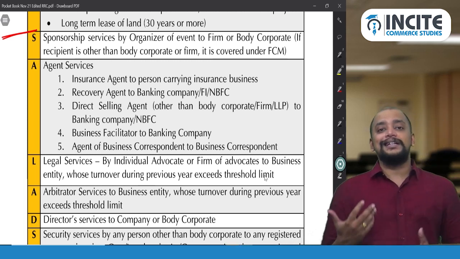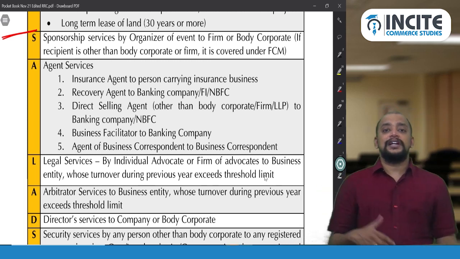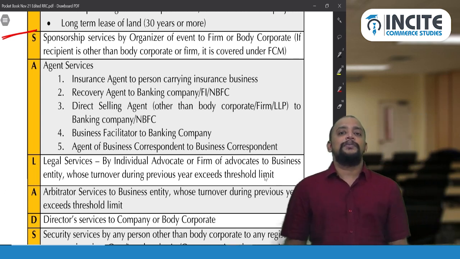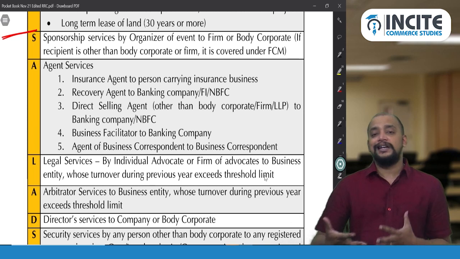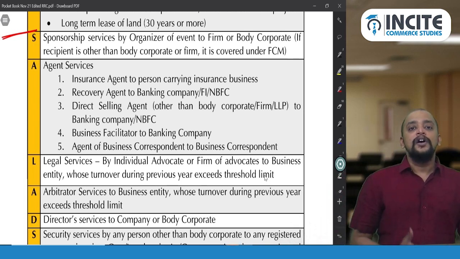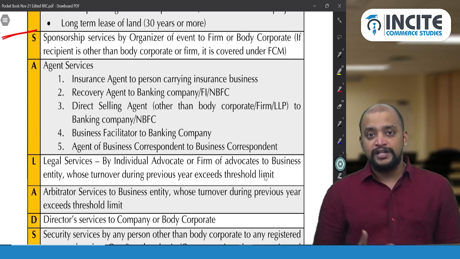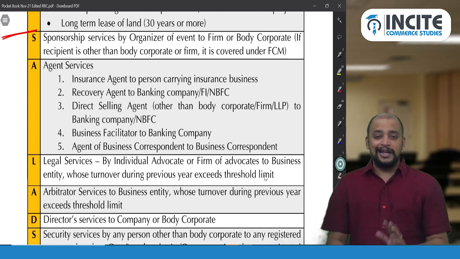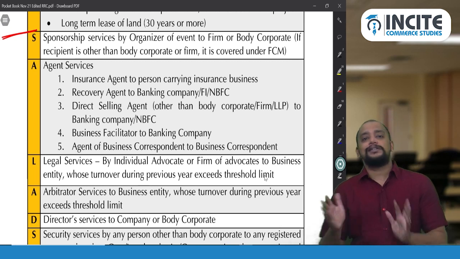And third, direct selling agent. But a direct selling agent other than a body corporate or firm, which includes LLP, will only come under RCM. That is, if there is a direct selling agent, they will be doing the marketing of banking products, and if the supplier is a body corporate or firm, which includes LLP, then in that case they will pay GST under FCM, RCM will not come.